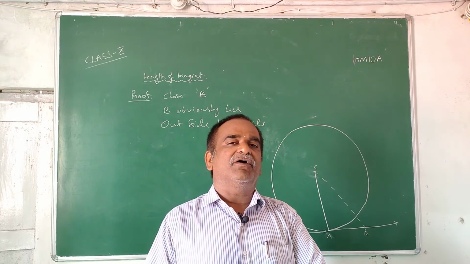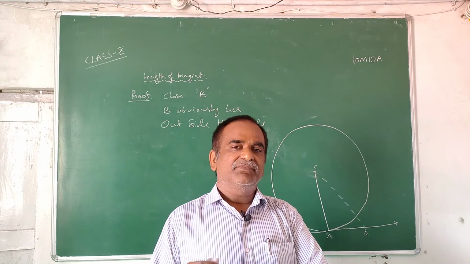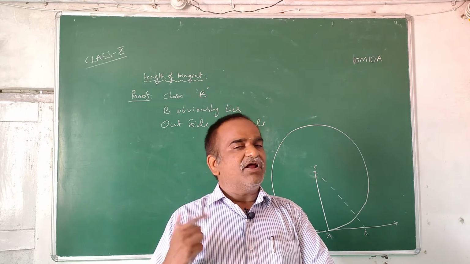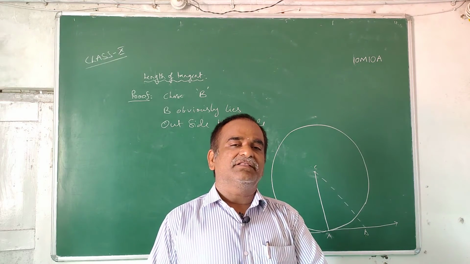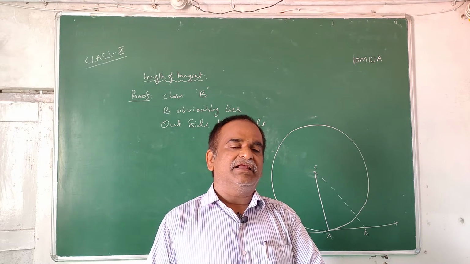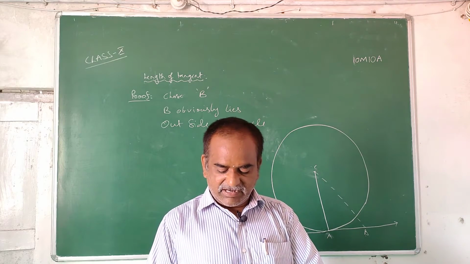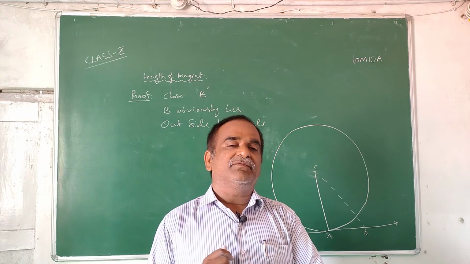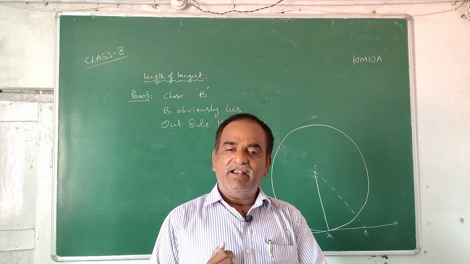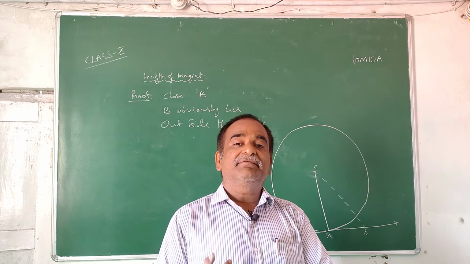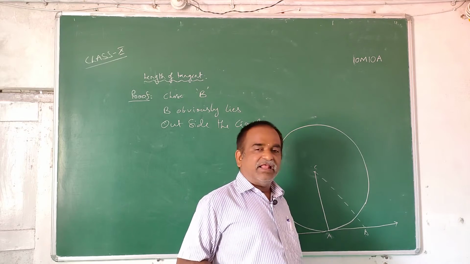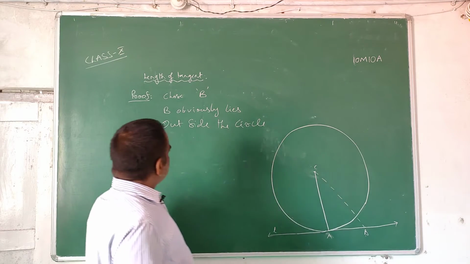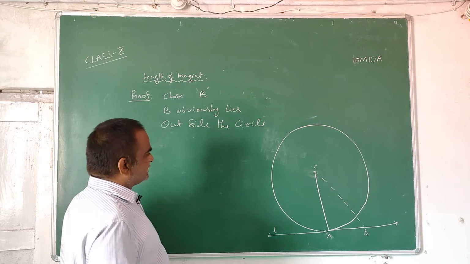B is a point on the tangent line, so obviously it should lie outside the circle only, because if B were inside the circle, then that line could not be a tangent, it would be a secant. But it is given that it is a tangent. So B obviously lies outside the circle.